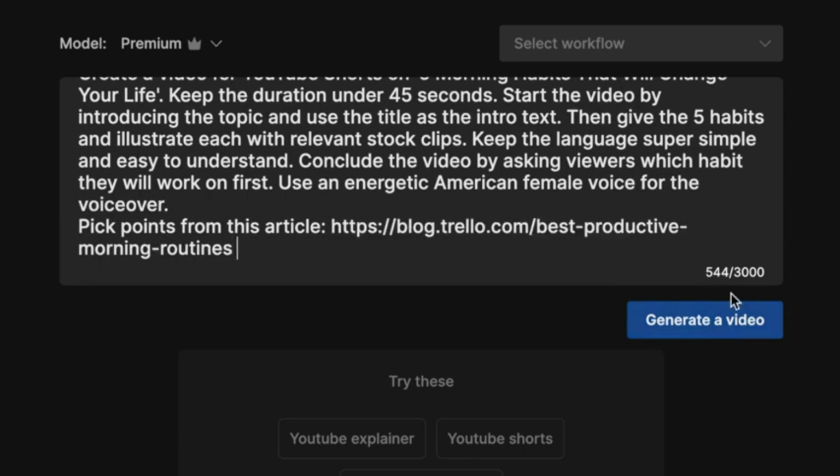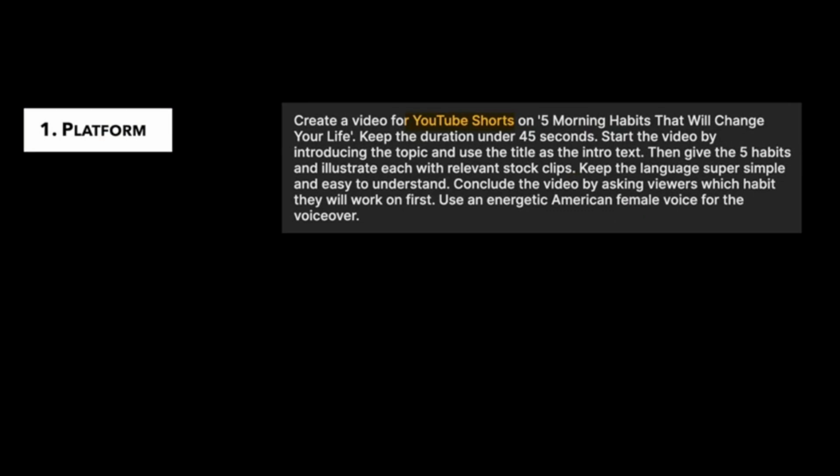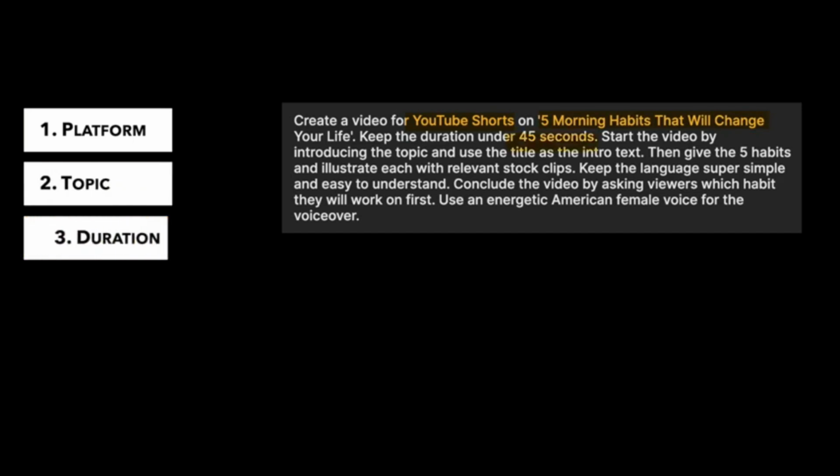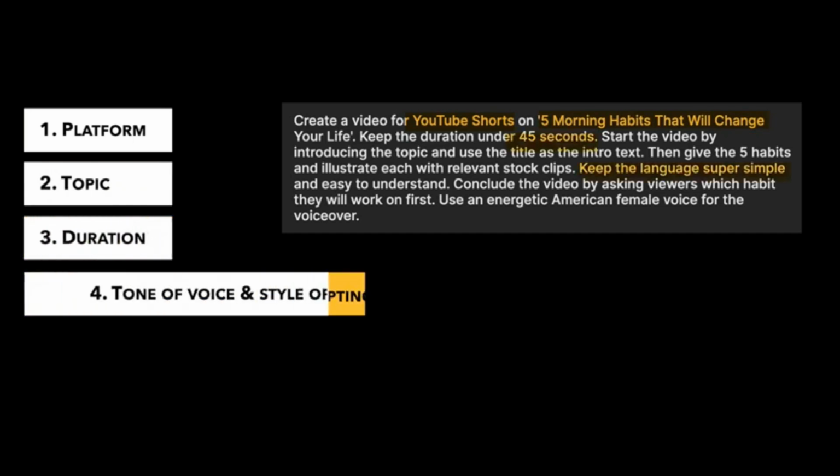Now, as you can see, I have included a few key details in the prompt that I'd also recommend for you to use while you are writing yours. The first is the platform, which is YouTube Shorts. Second is the topic of the video in as much detail as you can. The third is the duration. The fourth is the tone of voice and the style of scripting. We want the language to be super simple, for instance.